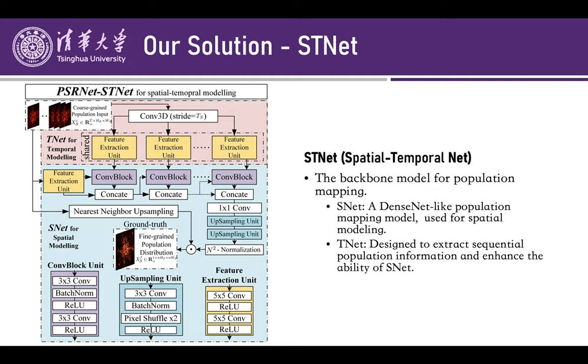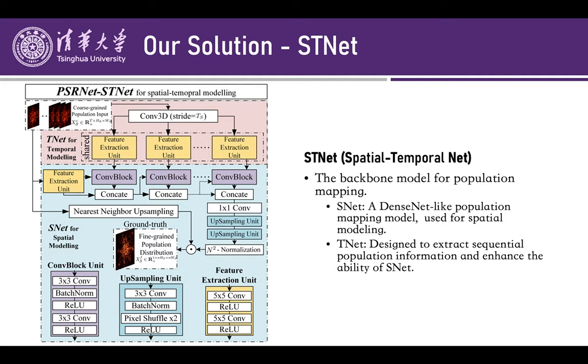The first one is STNet. It also consists of two components. The first one is SNet. It's a DenseNet-like population mapping model, which is used to model the correlation between coarse and fine-grained distribution without considering the sequential information of input.